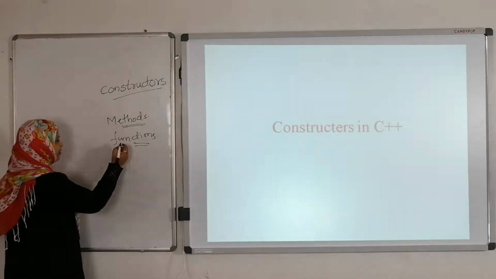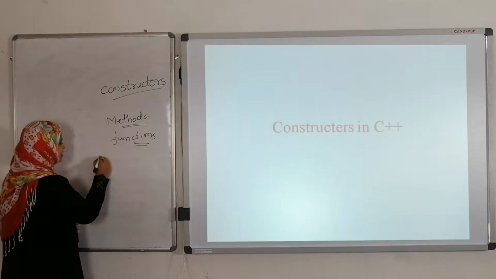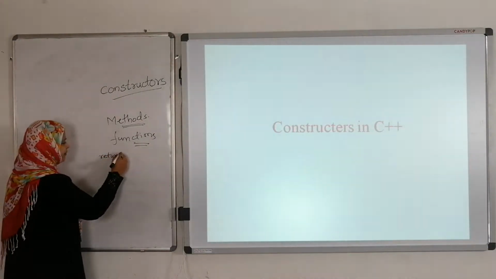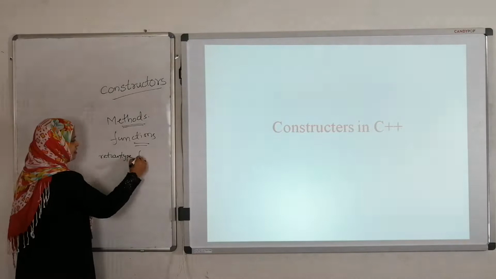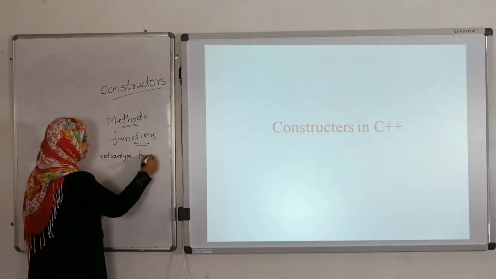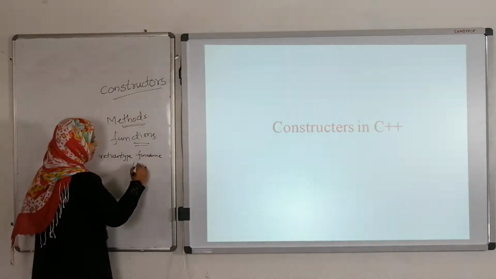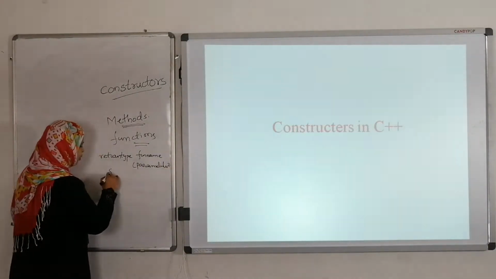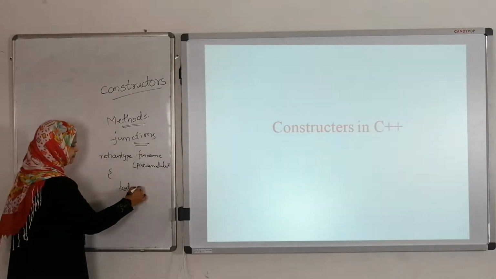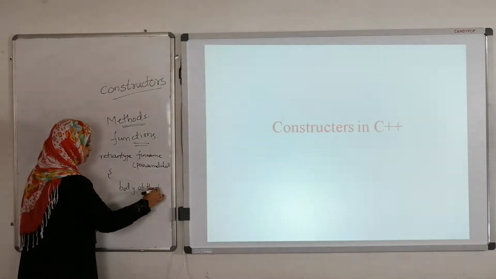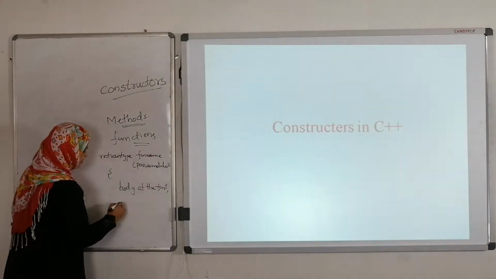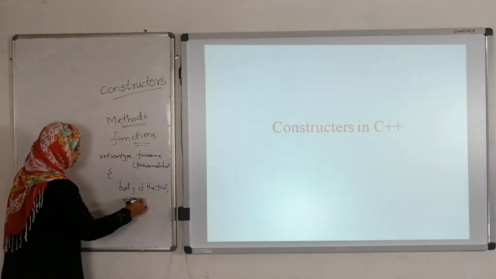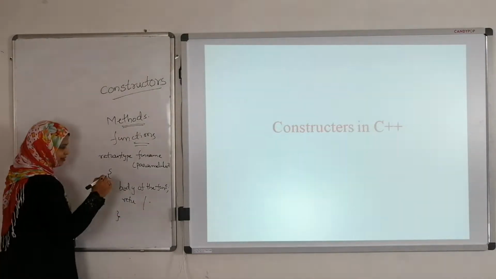What is the general syntax for a function? Return type, function name, parameter list, body of the function, return value, closing the braces.